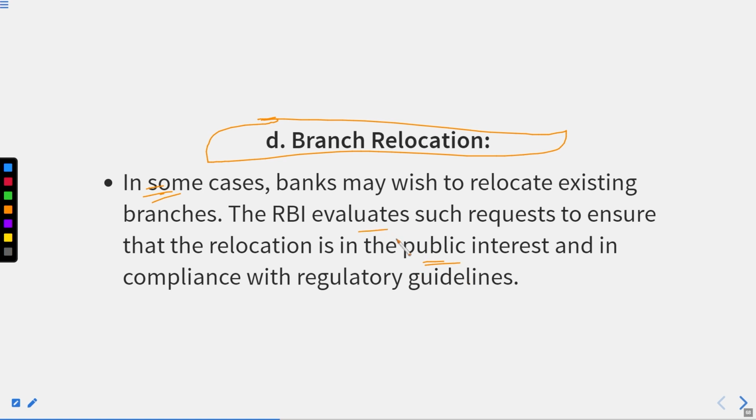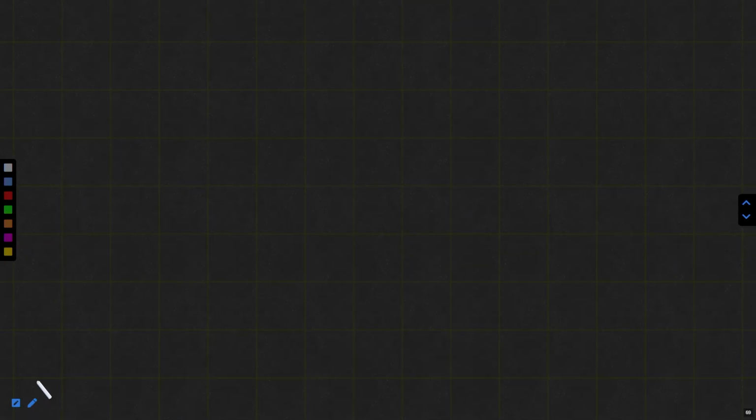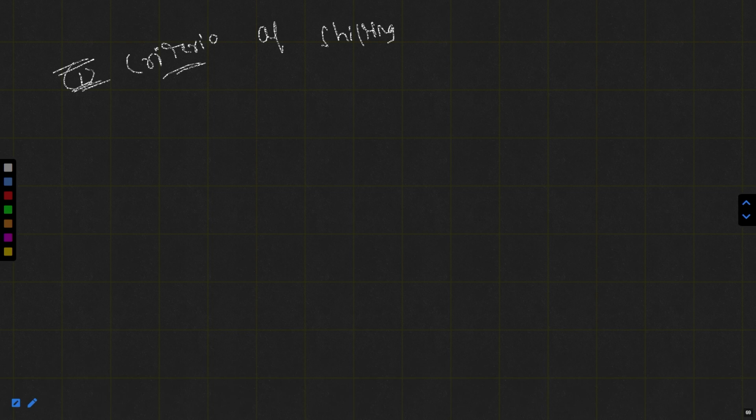The Reserve Bank of India evaluates such requests to ensure that the relocation is in the public interest and complies with the regulatory guidelines. All right. There is one more point which is to be included. It's like, what is the criteria of shifting the branches?